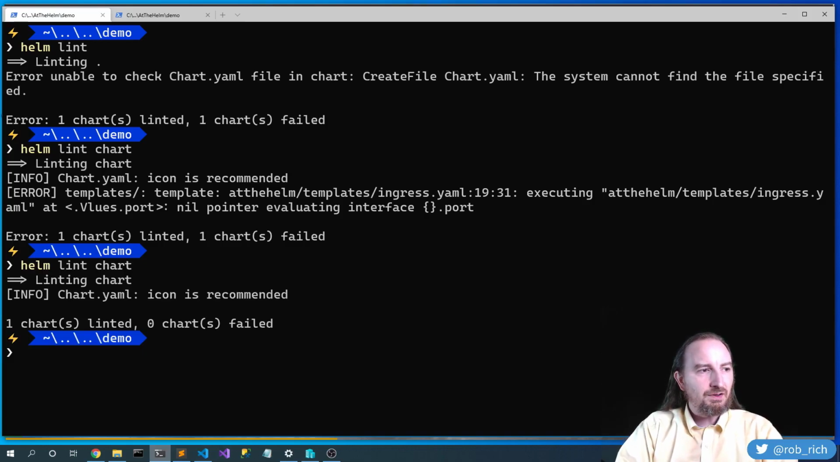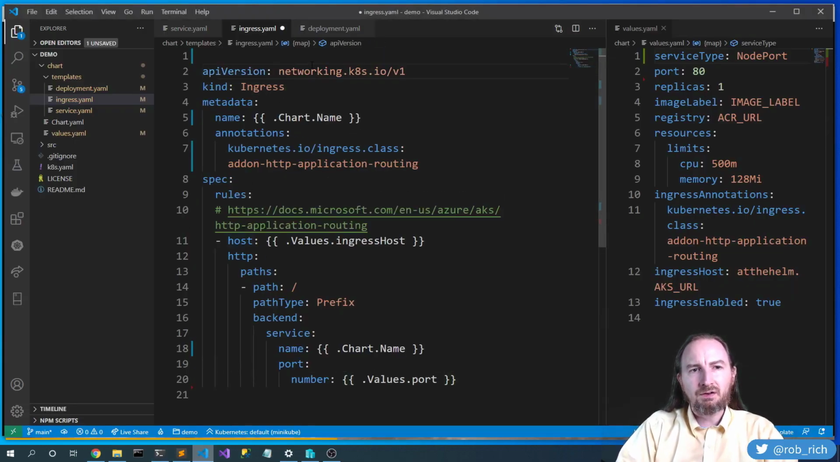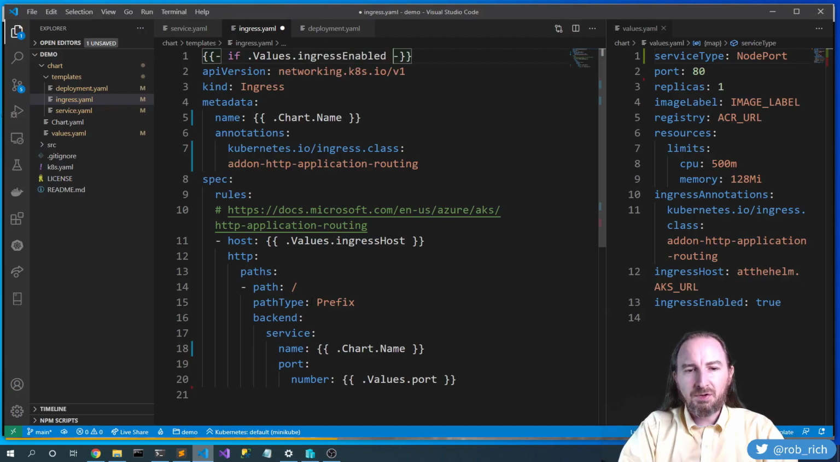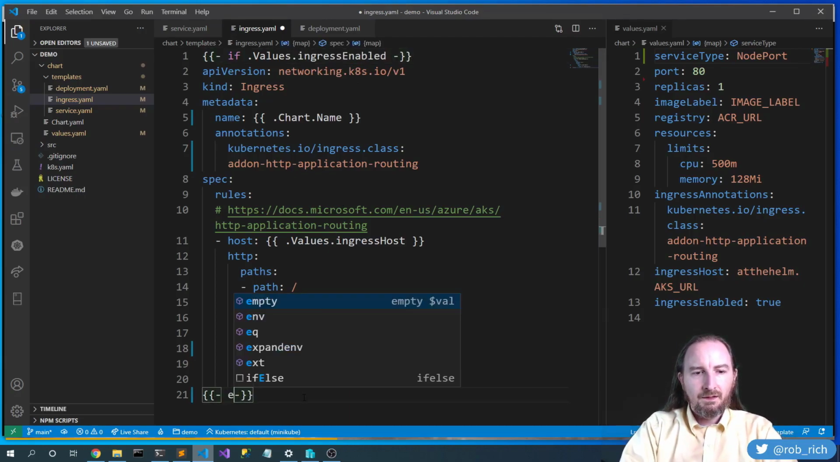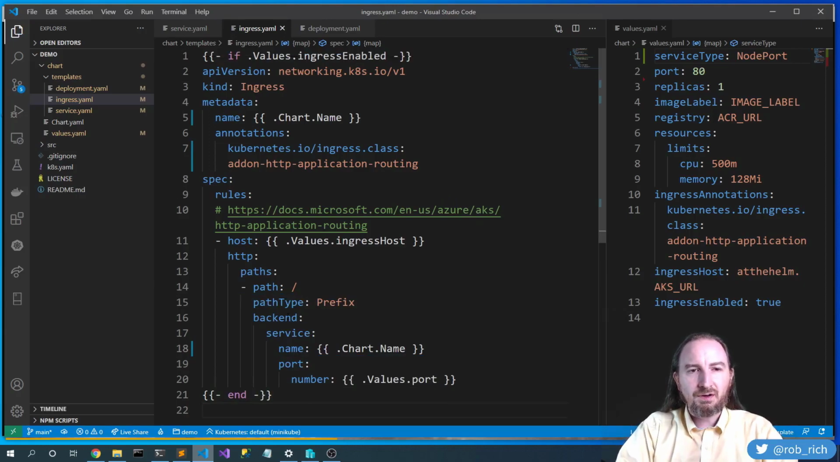So now let's start to level up our chart, our package. Now, one of the things that we noticed was that we don't always want an ingress. So we can say if .Values.ingress.enabled. If ingress is not enabled, this entire thing won't get rendered. Now we're just using standard Go templating here. So, anything that works in Go works here.